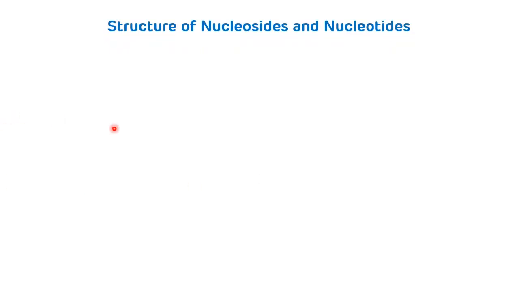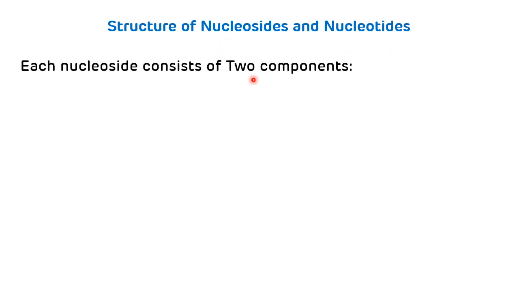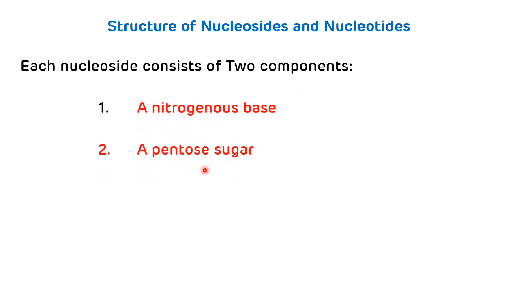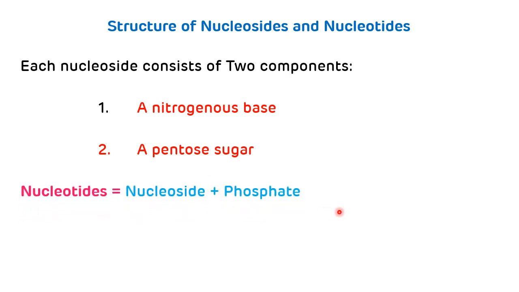Now for a better understanding of the mechanism of remdesivir, which is a nucleoside analog, first we have to understand the structure of nucleosides and nucleotides. Each nucleoside consists of two components, a nitrogenous base and a pentose sugar. And the nucleotide consists of nucleoside plus phosphate. So that is the structure of nucleosides and nucleotides.